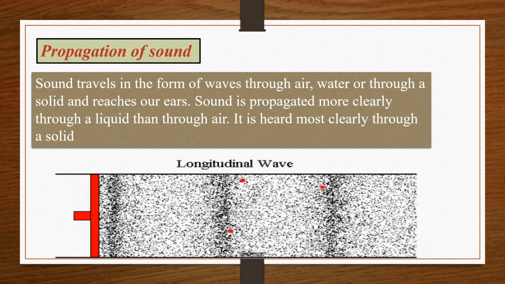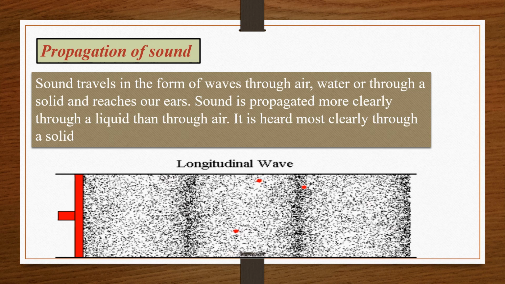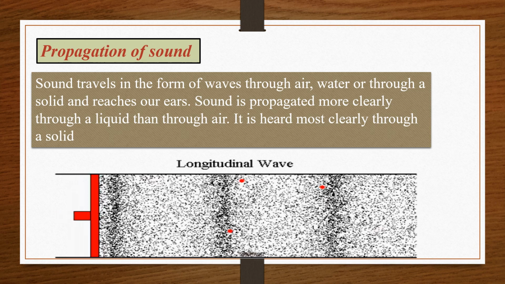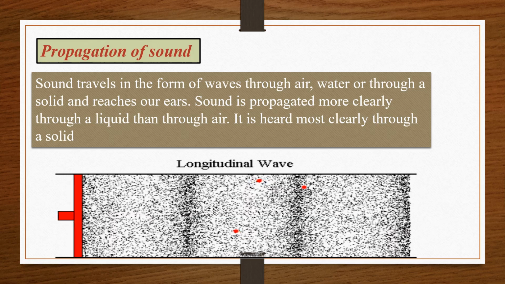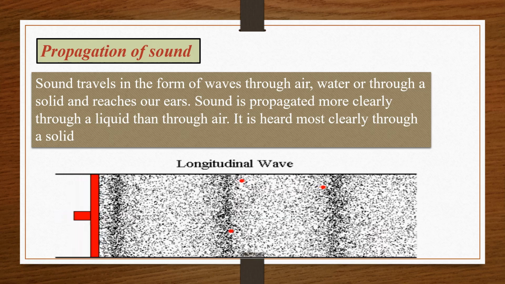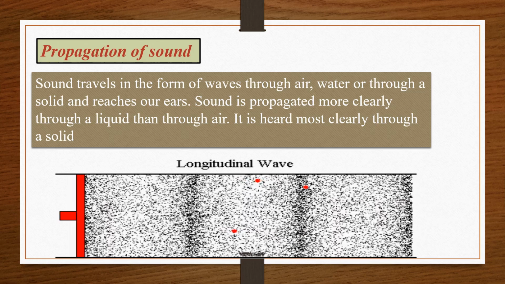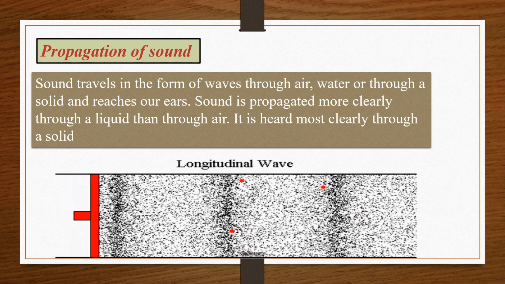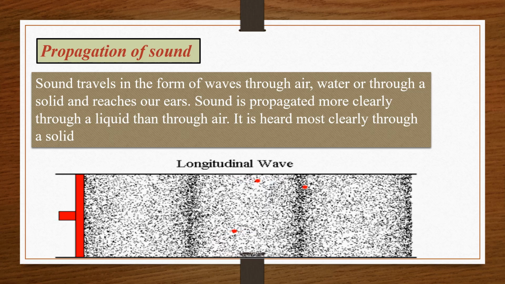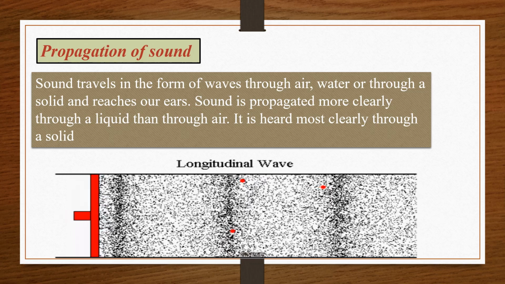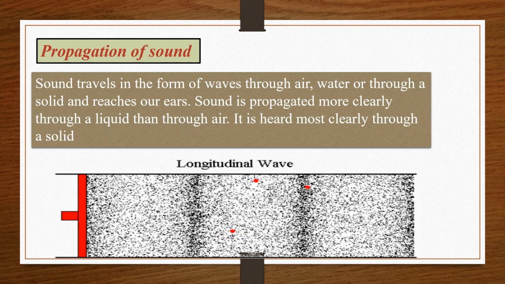It moves in the form of waves through air, water or through a solid and reaches our ears. ठीक है, solid के through भी pass होती है, liquid के through भी और air के through भी, and it reaches our ears. Sound is propagated more clearly through a liquid than through air. So, sound can be heard more clearly through a liquid than through air. It is heard most clearly through a solid.